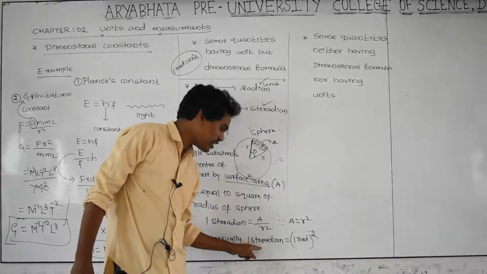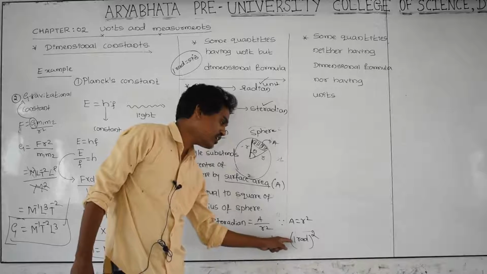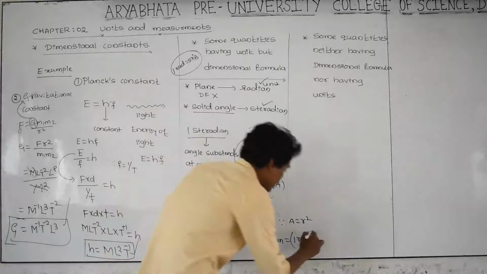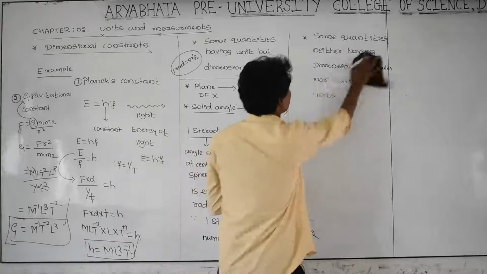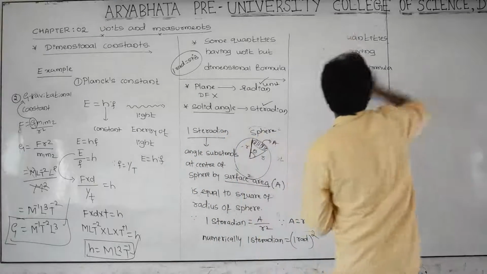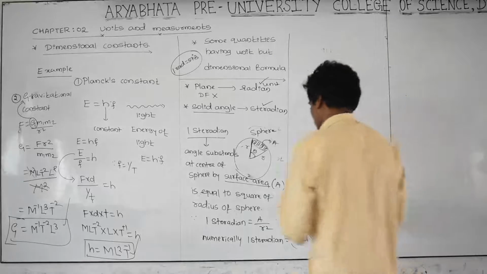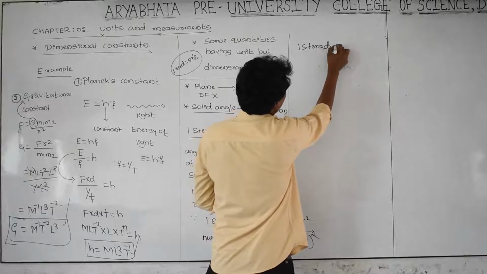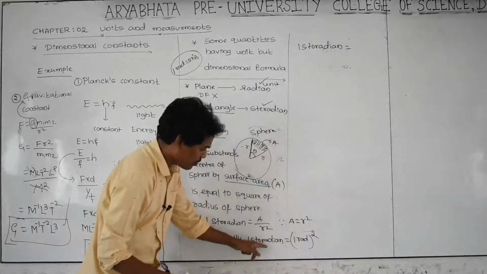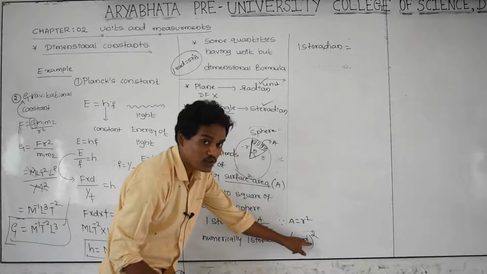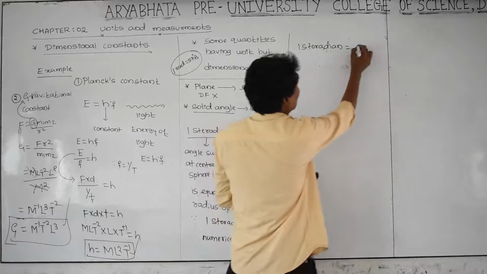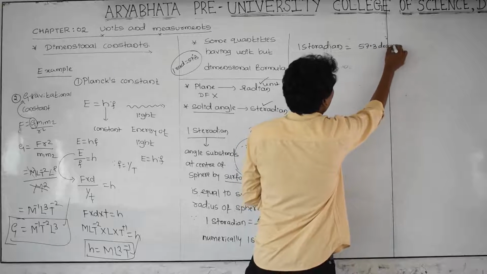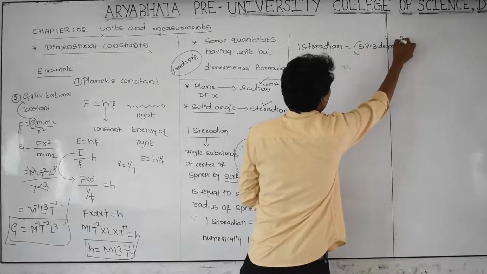According to the formula, numerically 1 steradian we take as 1 radian square. As you know very well, 1 radian is equal to 57.3 degree.